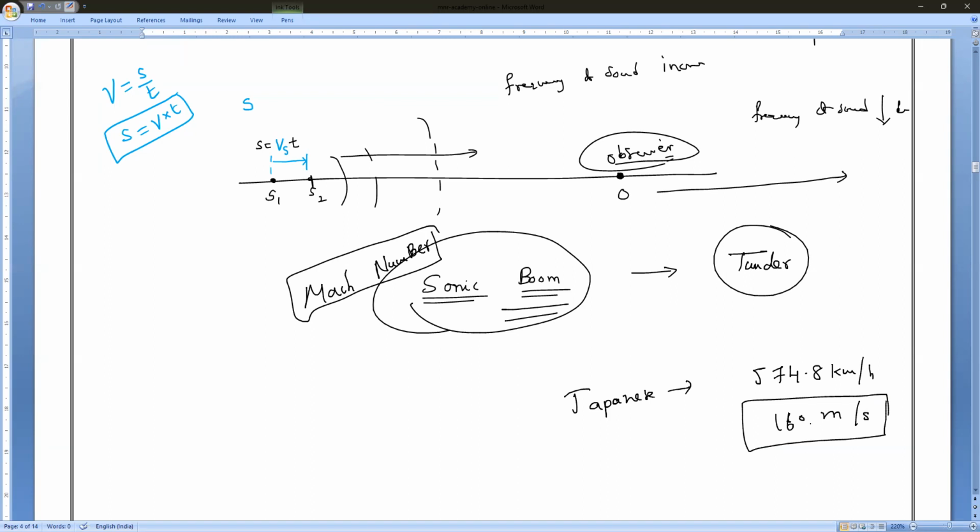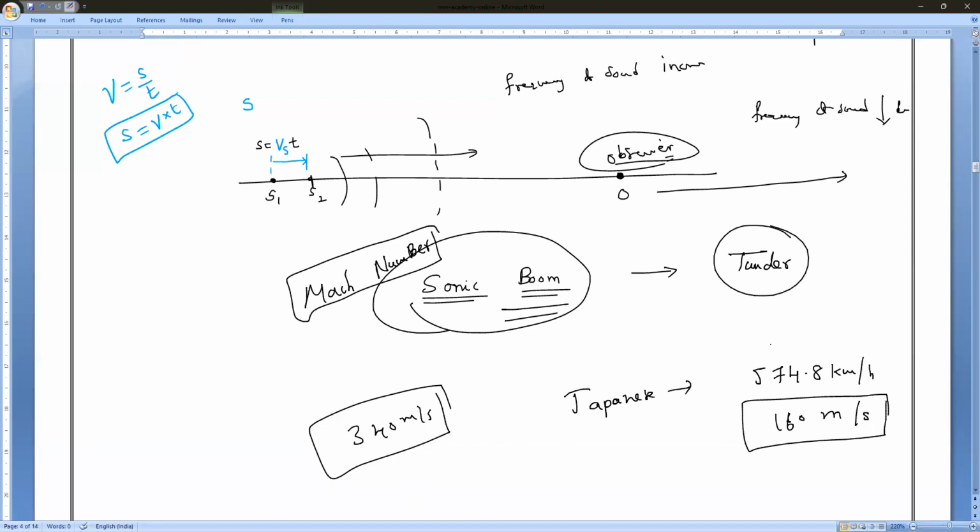So what sound is produced by this train? It is a sonic boom. Am I right or wrong? It is traveling faster than the speed of sound. What is the speed of sound? 340 meters per second. But the train is traveling at a very high speed, which generally you can take in kilometers per hour.